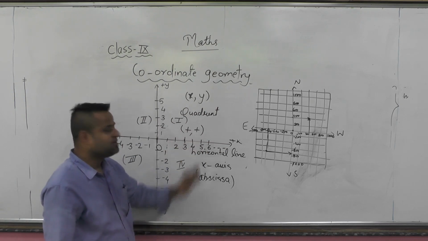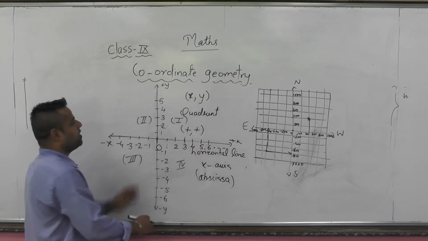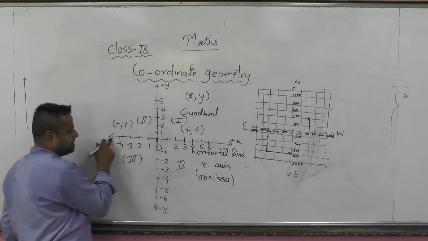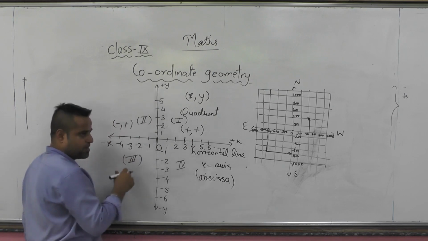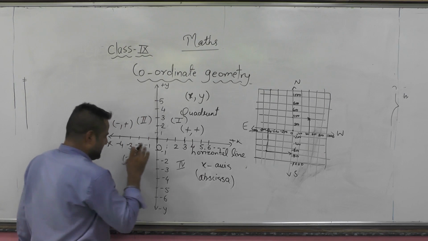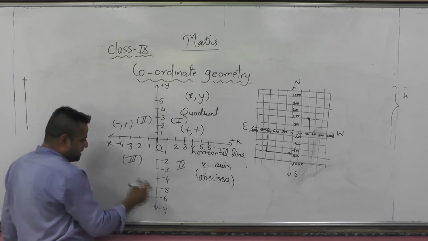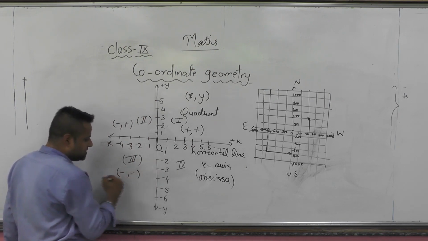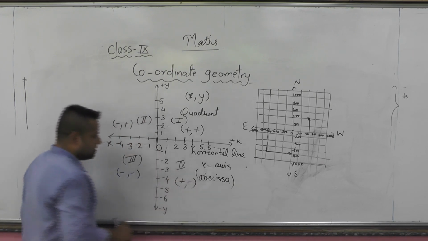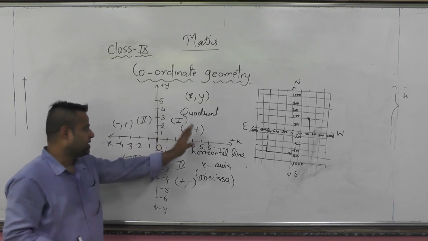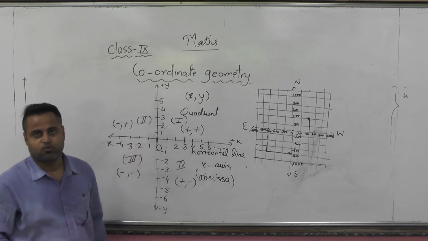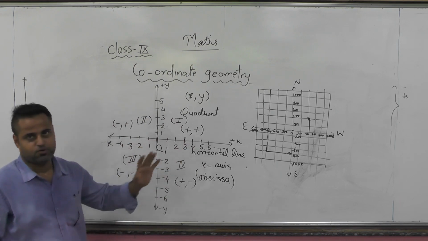That's why it is called plus plus quadrant. The second quadrant we are calling minus plus quadrant, because the x axis is negative here and the y axis is positive here. Between that area this second quadrant exists. In this third quadrant, x and y both are negative, so it is called minus minus quadrant. And this fourth quadrant is called plus minus quadrant. So you can also tell it as plus plus, minus plus, minus minus and plus minus quadrant, as first, second, third and fourth.